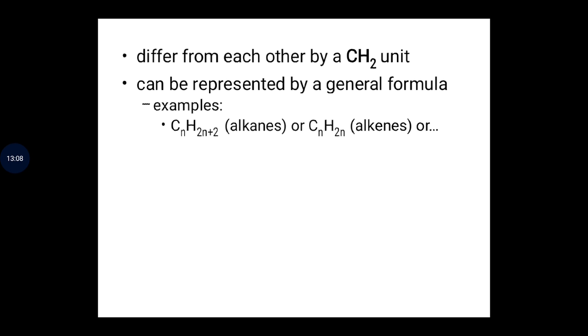So all the members of alkanes have the same general formula, but for the alkenes we have CnH2n. So all members of alkenes have the same general formula, CnH2n.